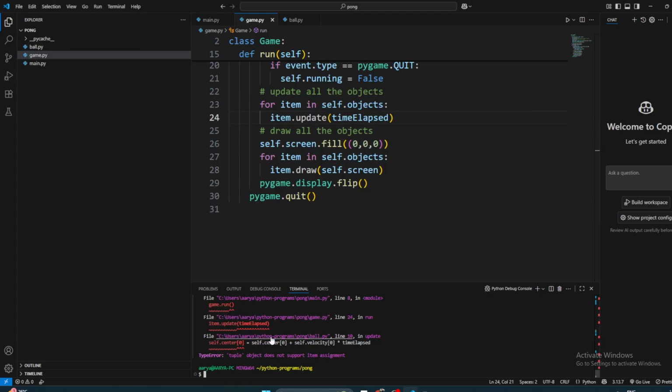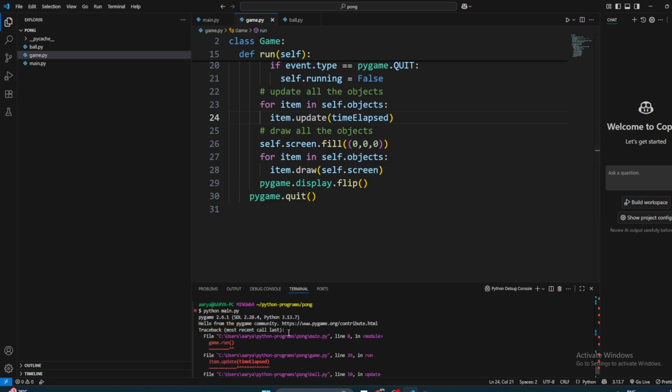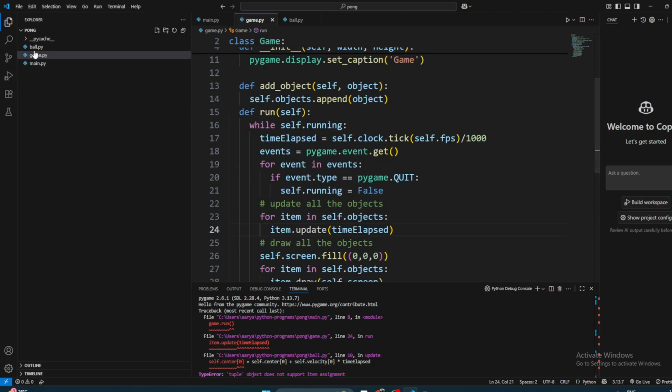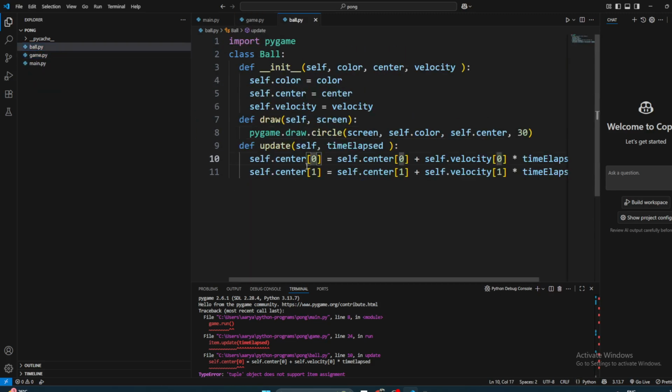What else now? Center. I think I'm using the wrong ball. Is this how you do it? self.center. But I don't think you add this in the first. Oh, I tell you what the problem is.